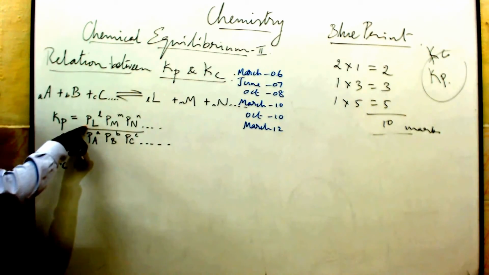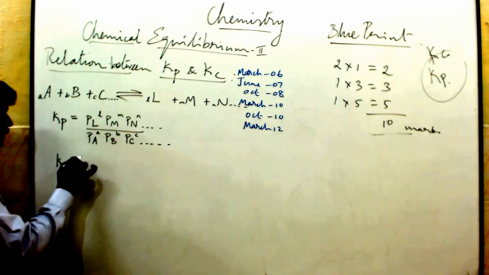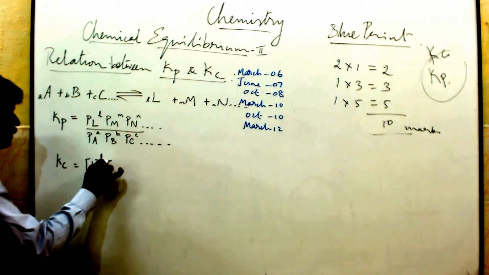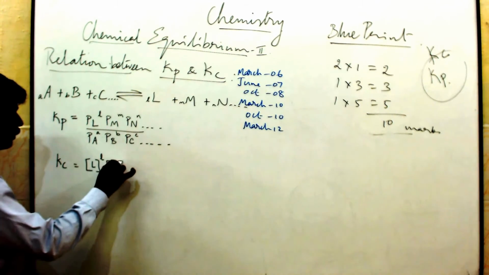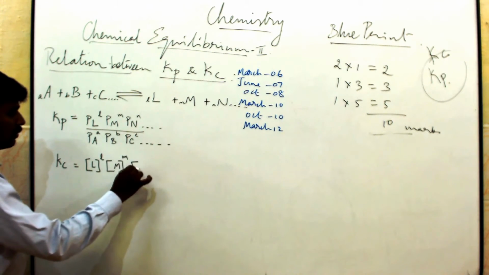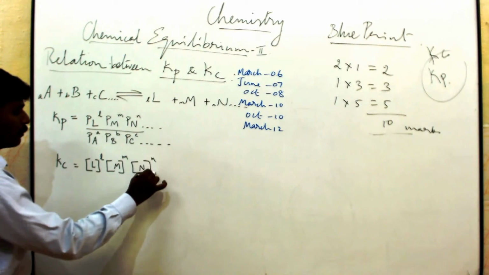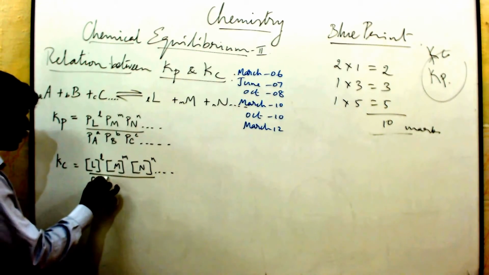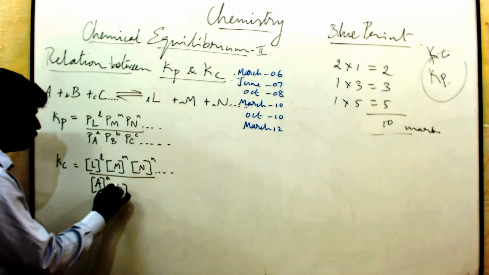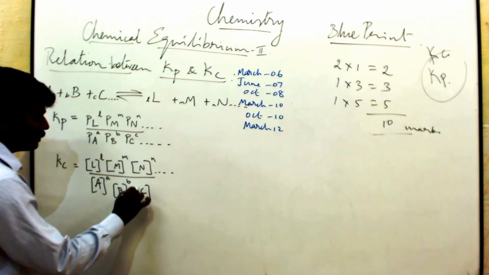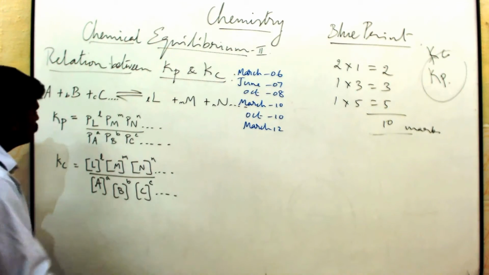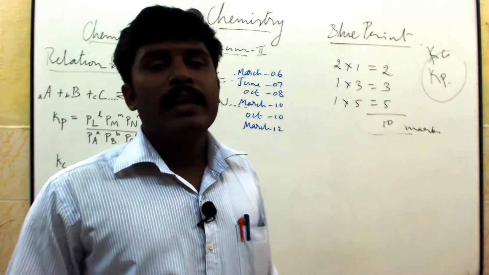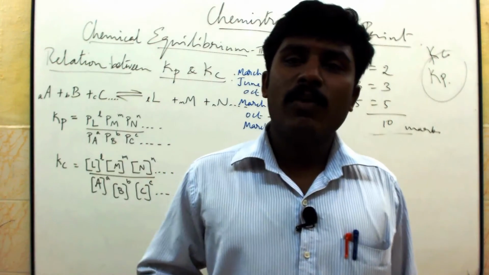So instead of writing P, you are going to write the concentration term in square brackets: concentration of L power l, concentration of M power m, concentration of N power n, divided by the concentration of A power a, concentration of B power b, and concentration of C power c. Okay. Now you know what Kp means: you write everything with P for partial pressure. Kc means instead of writing P, you apply the square bracket.